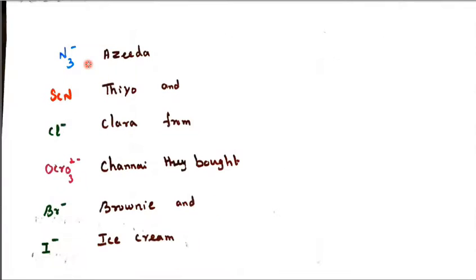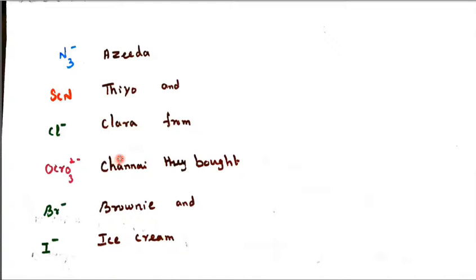So next, N3 minus, this is the last one. N3 minus is azido, so I have kept the name Azida. Then thiocyanato, this is called thio, Thaya. And Cl minus, chlorido, I have taken Clara. So three names I have chosen: Azida, Thaya and Clara.